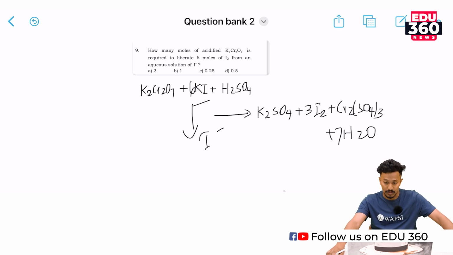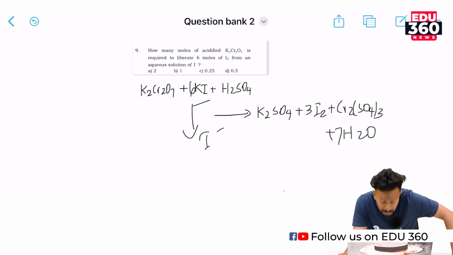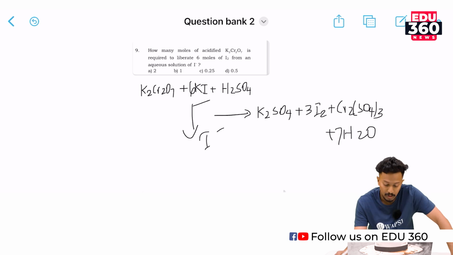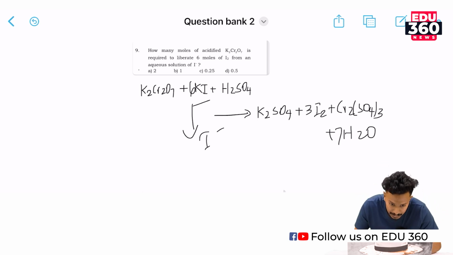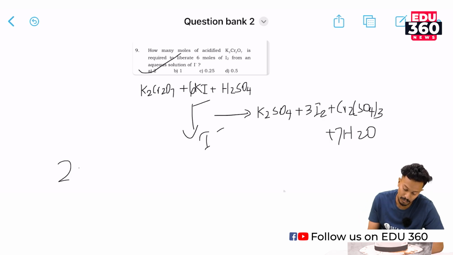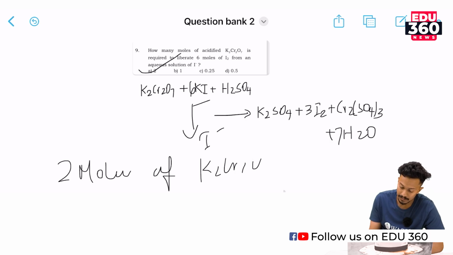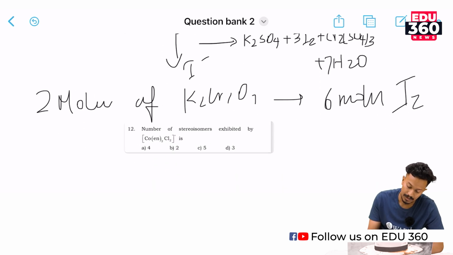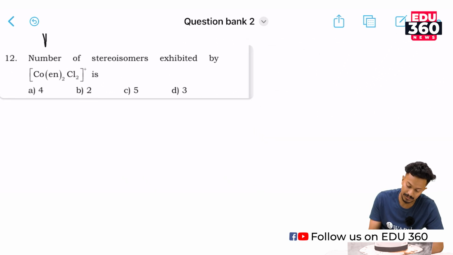It requires 2 moles of potassium dichromate. So the option here would be option A. Am I right? We require 2 moles of potassium dichromate to give 6 moles of iodine, right? We will move on to our next question.